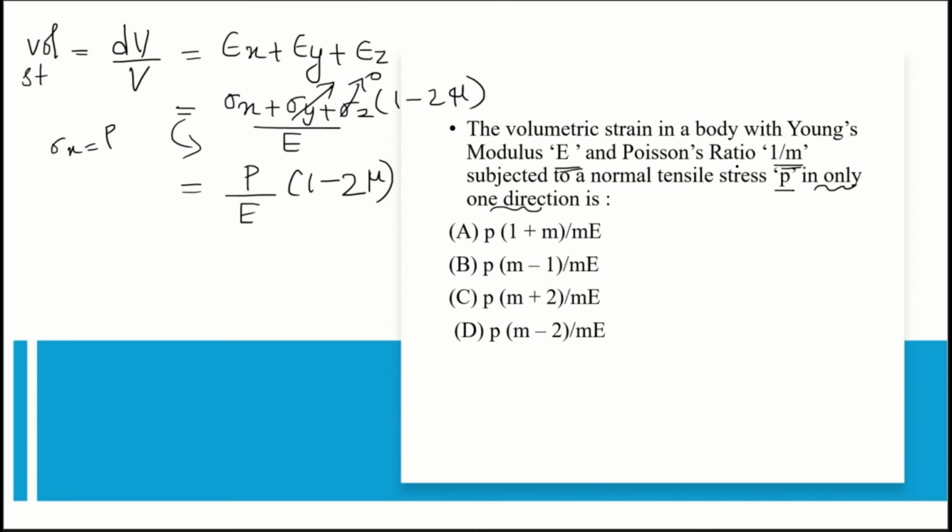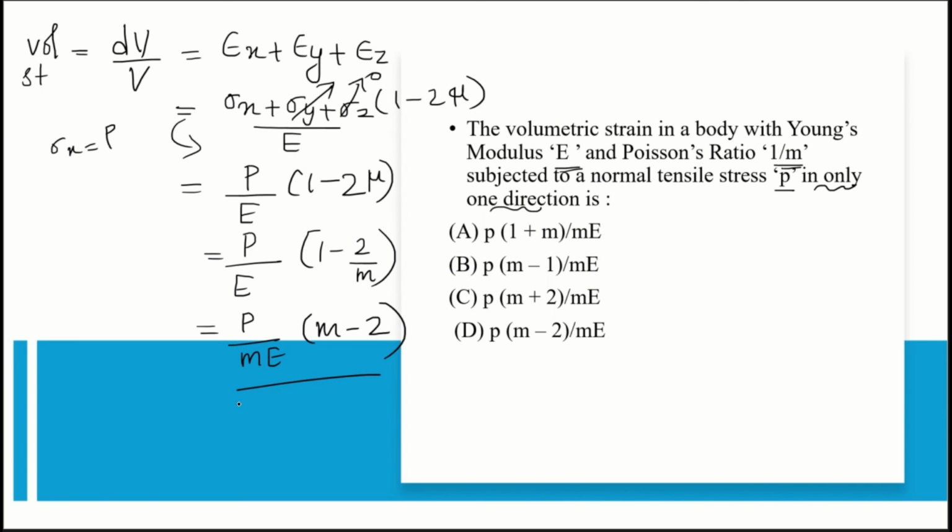And the value of nu, that is Poisson's ratio, is given as 1 by m. We can rewrite this equation as P by E into 1 minus 2 by m. By solving this, we will get P by mE into m minus 2. And this is our answer, and our answer is option D.